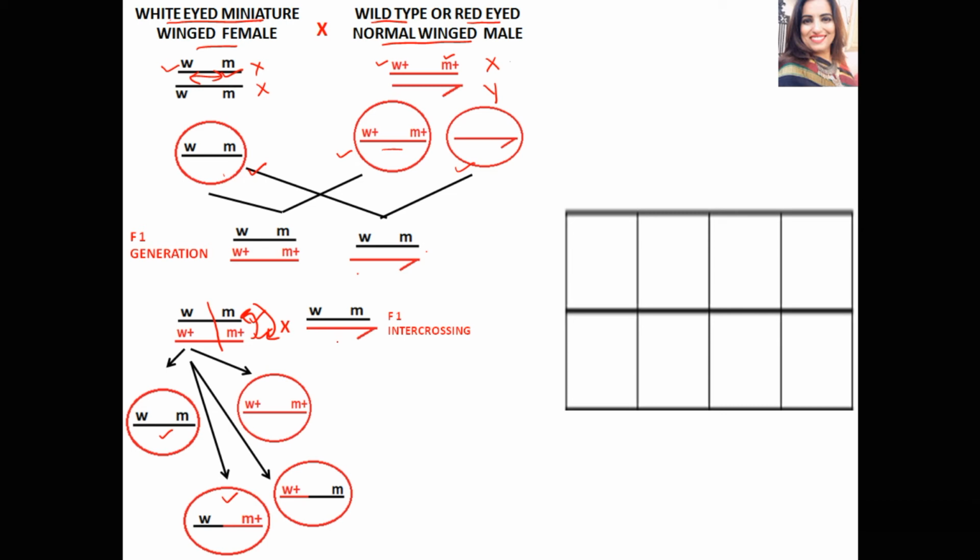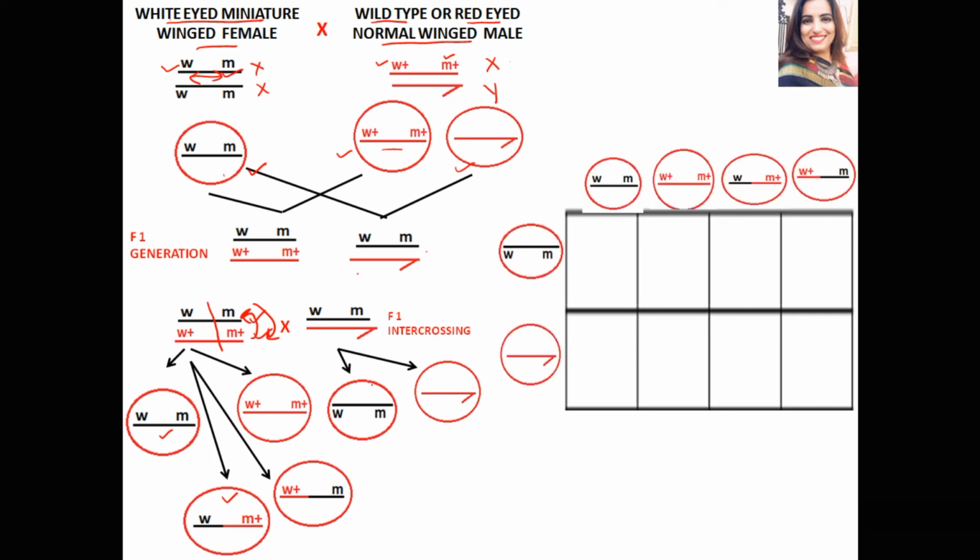If we look at gamete formation in males, the X and Y chromosomes will not exchange segments with each other because these are a non-homologous pair of chromosomes. So two types of gametes are formed, one with the X chromosome and another with the Y chromosome. Now the probability of fusion of male gametes with the female gametes is shown in this Punnett square.